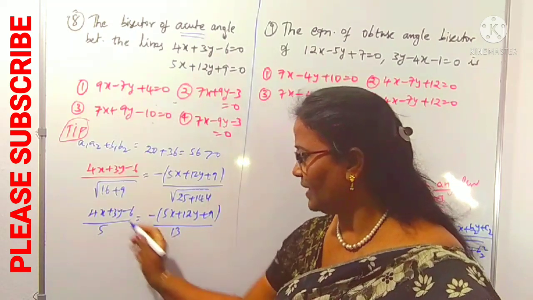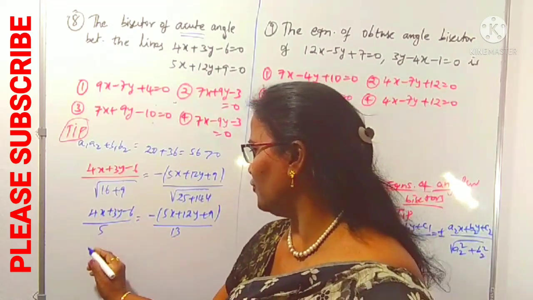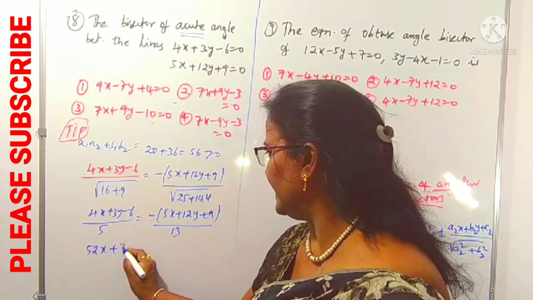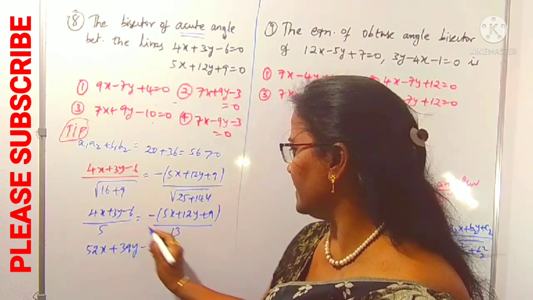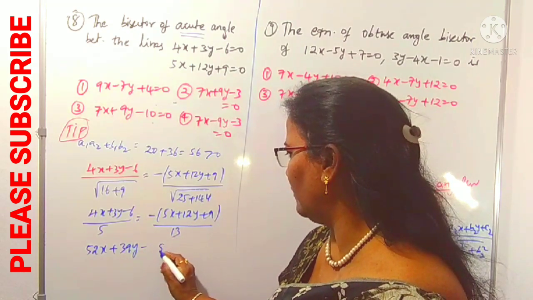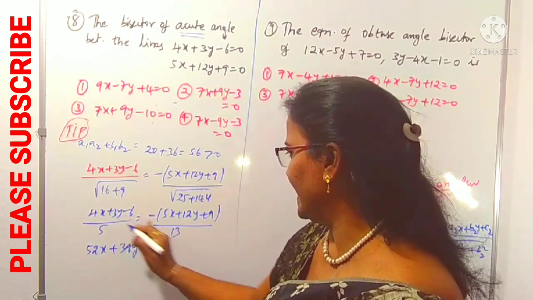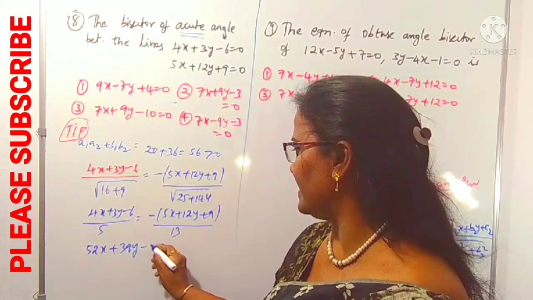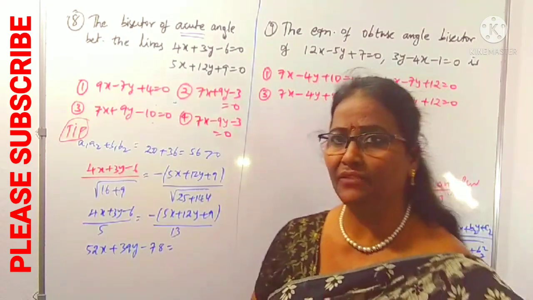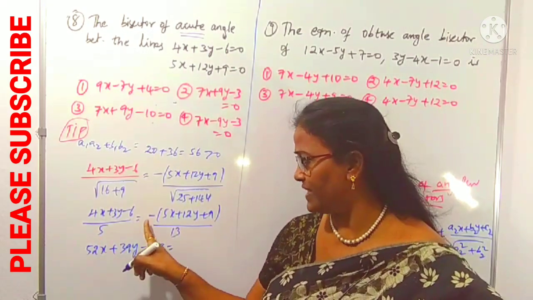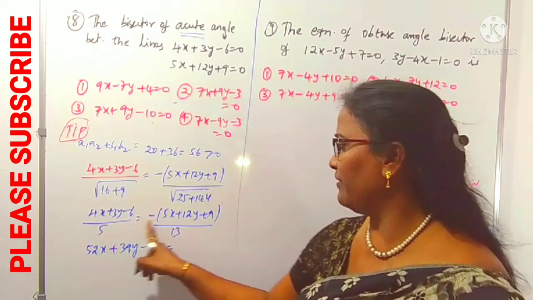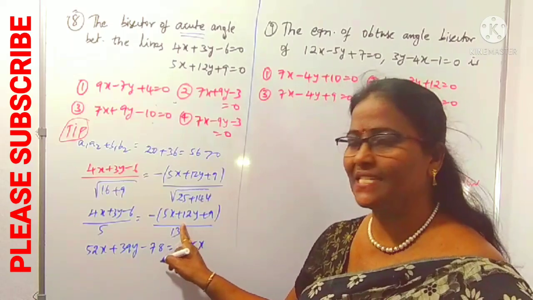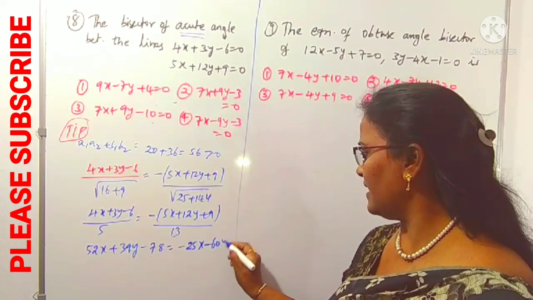Take the cross multiplication: 13 4s are 52x plus 13 3s are 39y minus 6 13s are 78, is equal to, on the right side we have to multiply with 5 as well as the negative sign is also there. 5 5s are 25, with minus 25x. 5 12s are 60, with minus 60y, right?